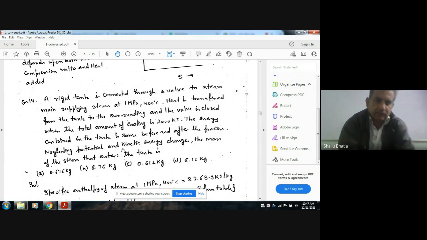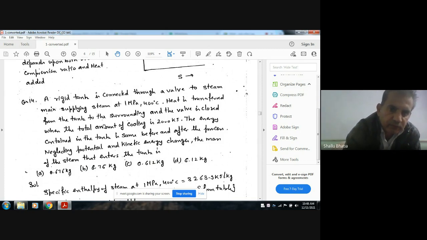Neglecting potential and kinetic energy changes, the mass of the steam that enters the tank is option A 0.676 kg, B 6.67 kg, C 0.612 kg, D 6.12 kg.